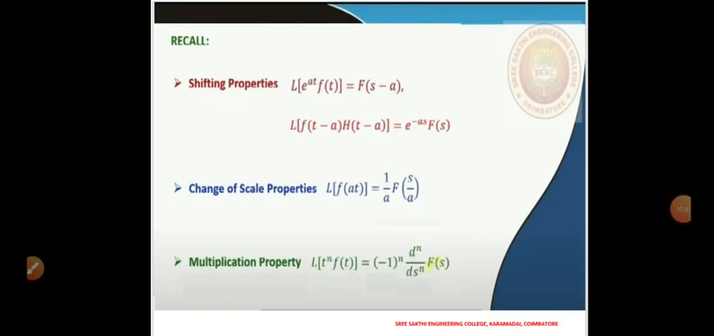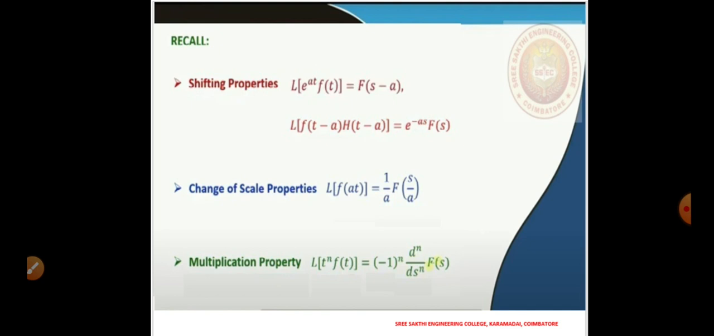Next, recall the shifting property: e to the power minus at multiplied by f of t gives F of s minus a. There is a shift in s, and if there is a shift in the function, then e to the power minus as comes in the Laplace transform. Next, the change of scale property: if the Laplace of f of t is capital F of s, then the Laplace of f of a t is equal to 1 over a F of s over a.